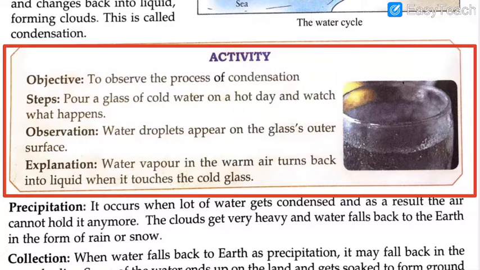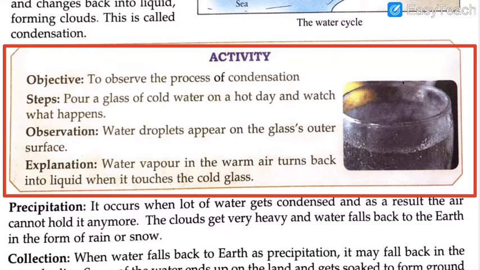When you keep a transparent glass at normal room temperature and pour very cold chilled water inside it, within a few moments you can observe water droplets on the outer surface of the glass. Inside the water is there, but outside also you can observe that the water is there.